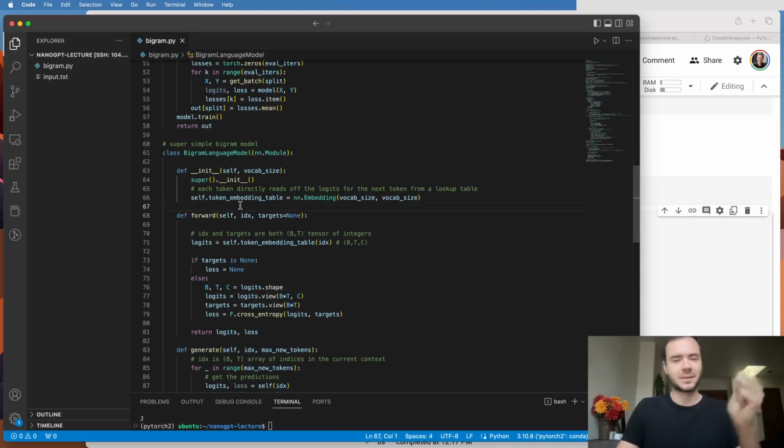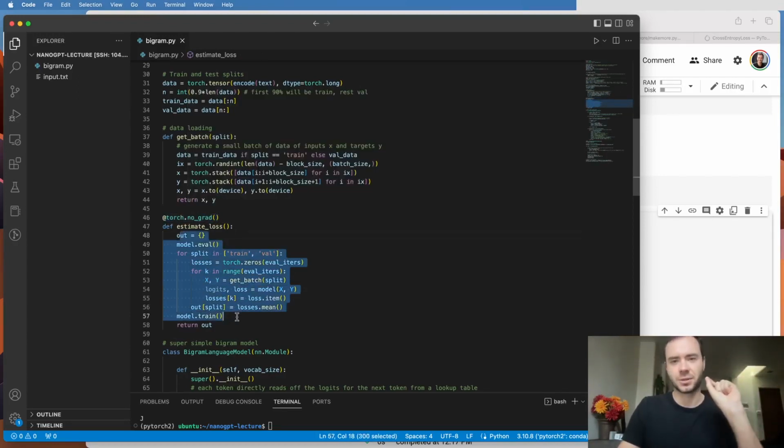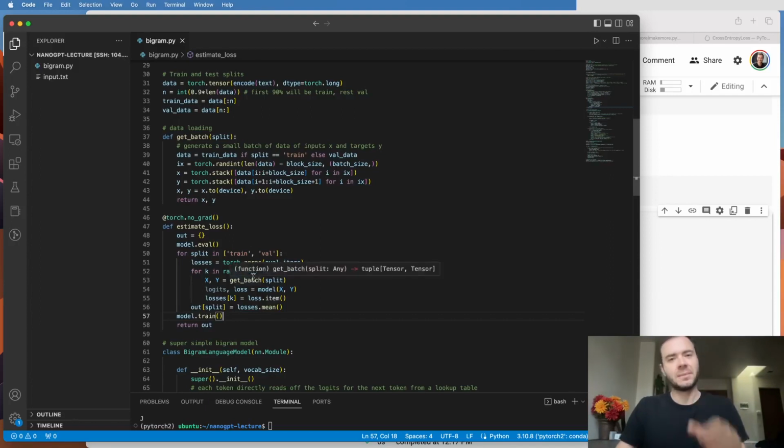We have no dropout layers, we have no batch norm layers, etc. But it is a good practice to think through what mode your neural network is in, because some layers will have different behavior at inference time or training time. And there's also this context manager, torch.no_grad, and this is just telling PyTorch that everything that happens inside this function we will not call .backward on. And so PyTorch can be a lot more efficient with its memory use because it doesn't have to store all the intermediate variables because we're never going to call backward.